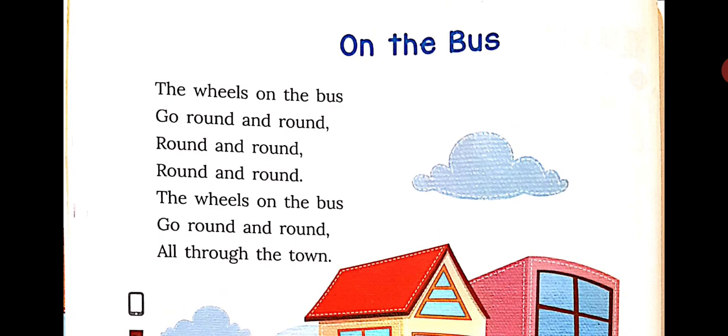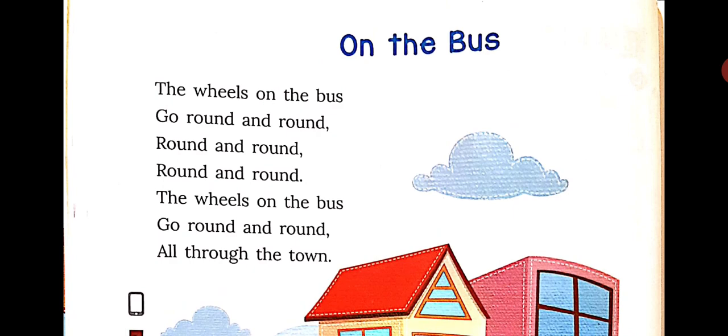So, this poem is a famous toddler's rhyme. It talks about a bus moving around a town. Moreover, it describes the movements and sounds of various parts of the bus. Alright, so let's start reading.